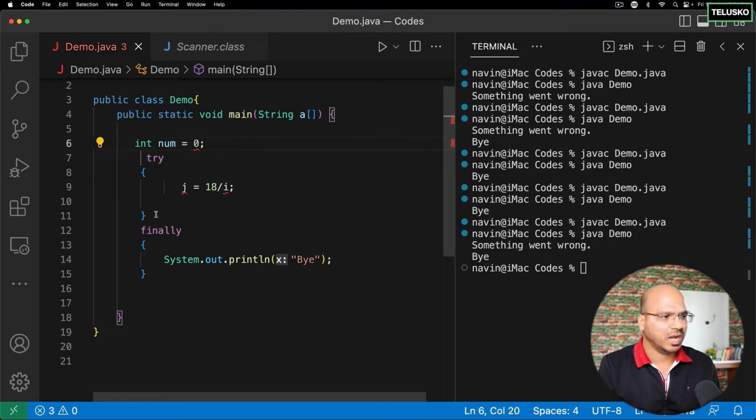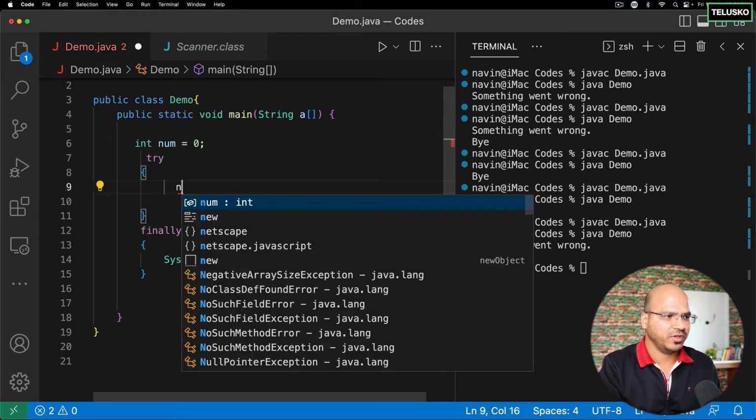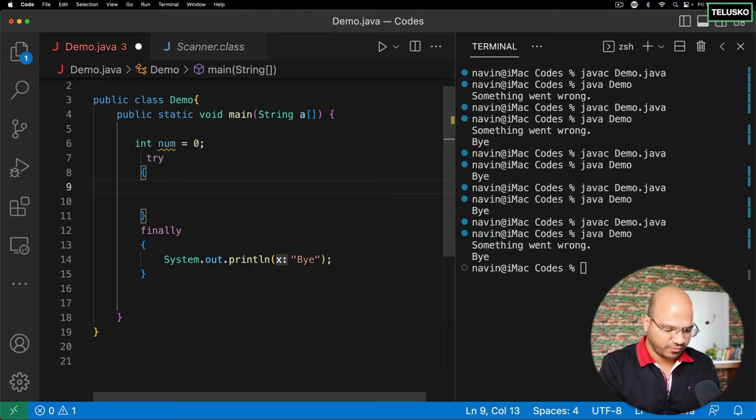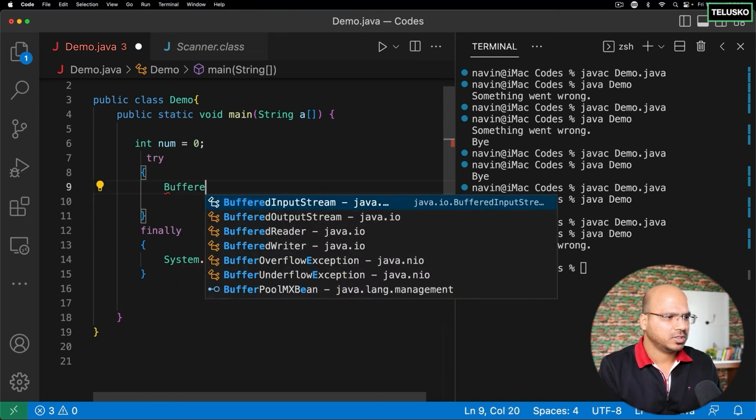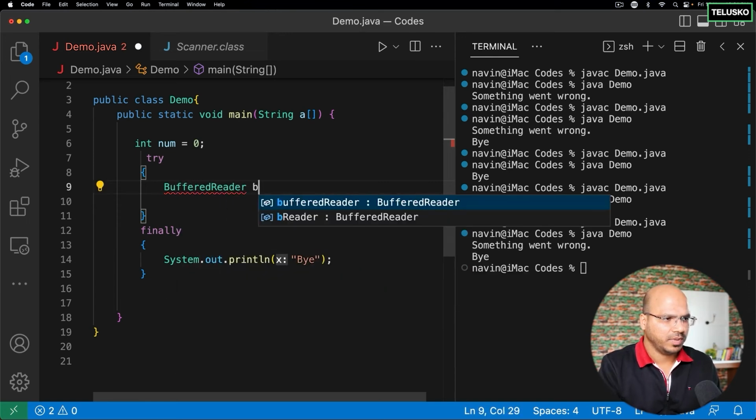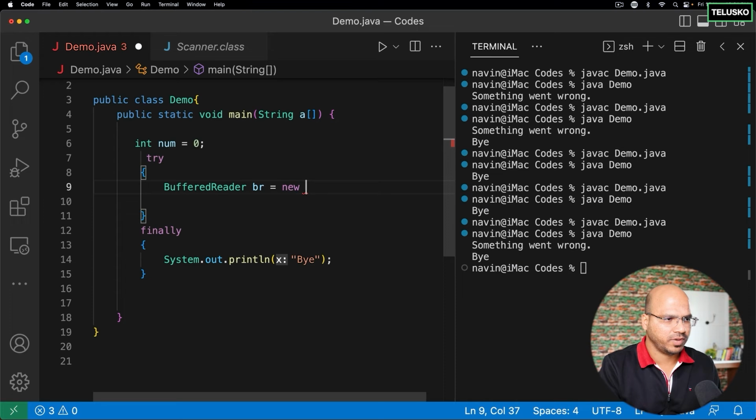And what I want is, I want to take the input from the user. And we know how to do that, right? So basically we have to get an object of BufferedReader. Of course, we can use Scanner here, but let's use BufferedReader. So BufferedReader br equal to new BufferedReader.